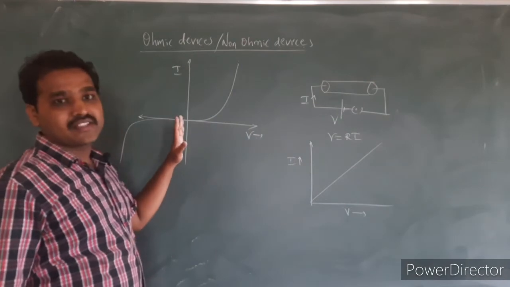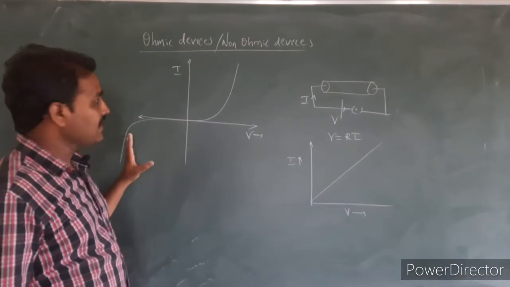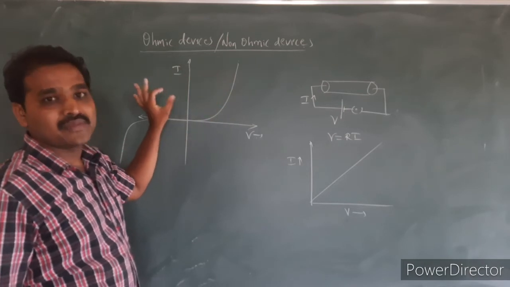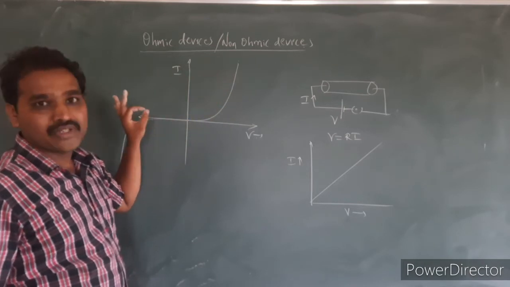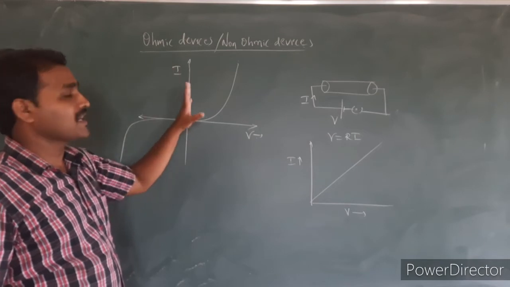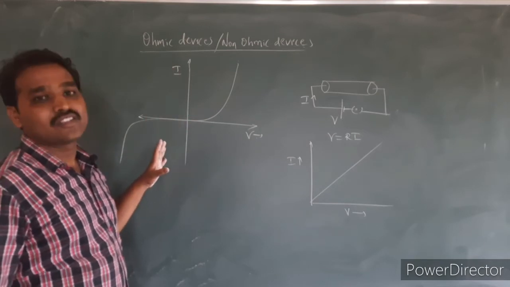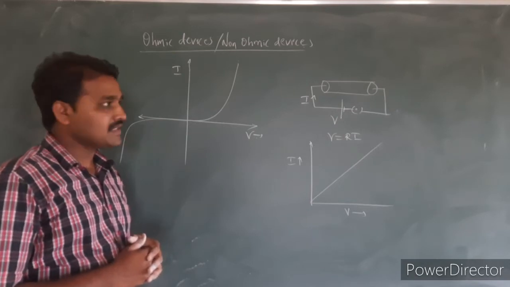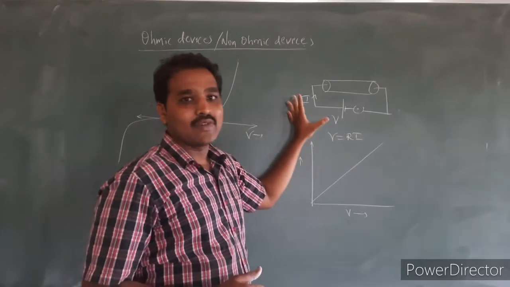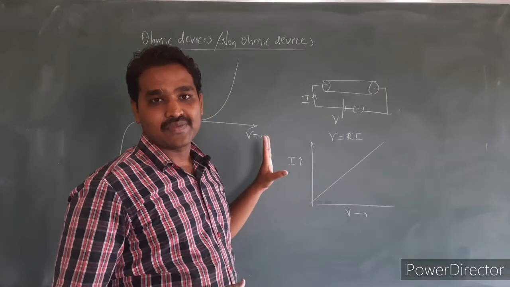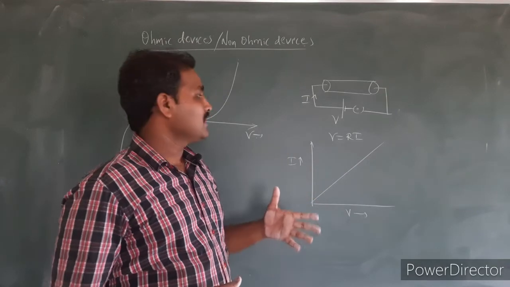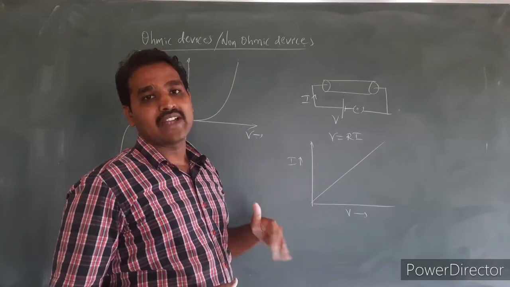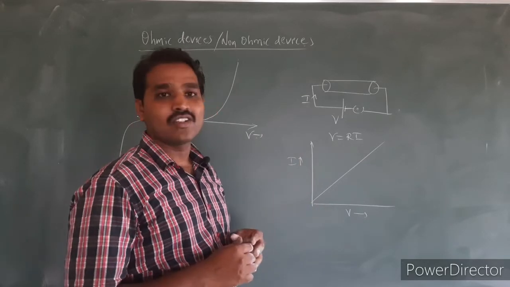In reverse bias, the behavior is something different, and they are non-linear curves here. Most semiconductor devices are non-ohmic devices, such as the semiconductor diode and thermistor. These are some examples of non-ohmic devices. This Ohm's law is valid only at constant temperature. If the temperature increases, the metals, the conductors also, do not follow Ohm's law. At higher temperatures, Ohm's law is not valid.